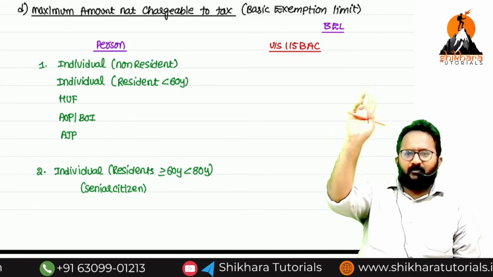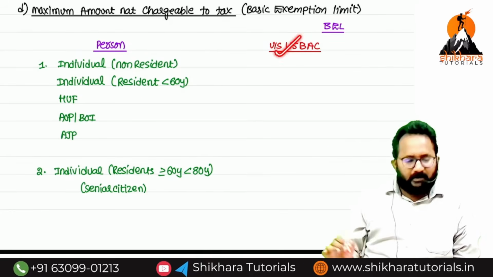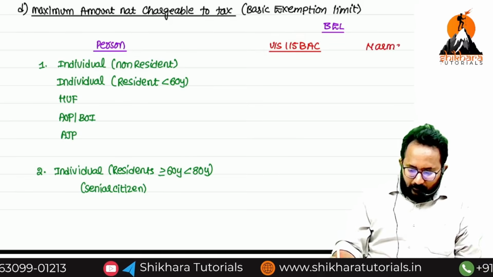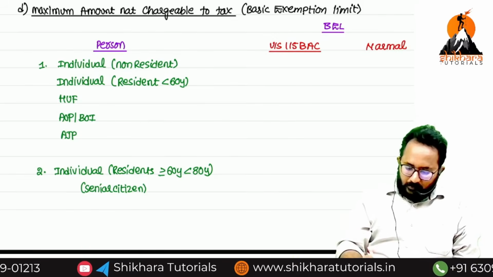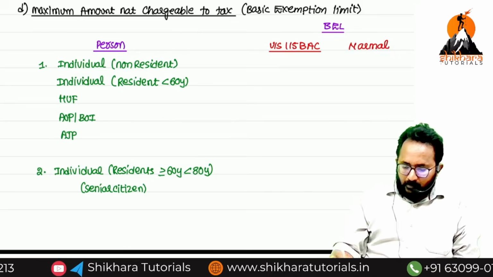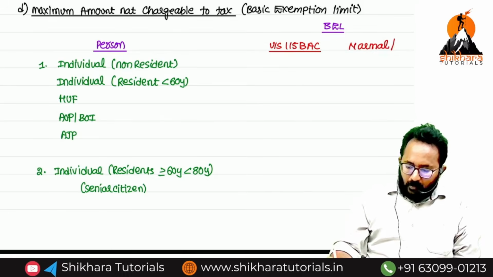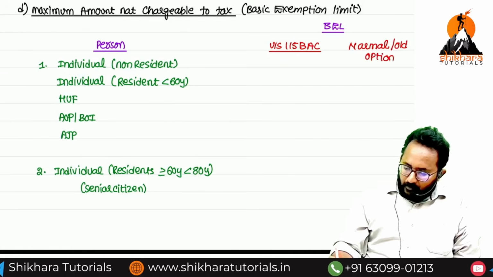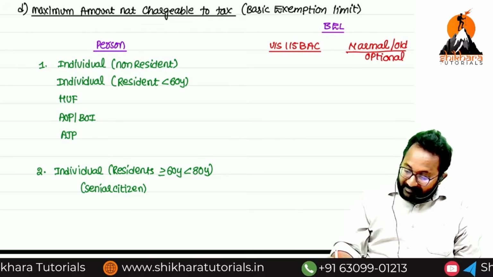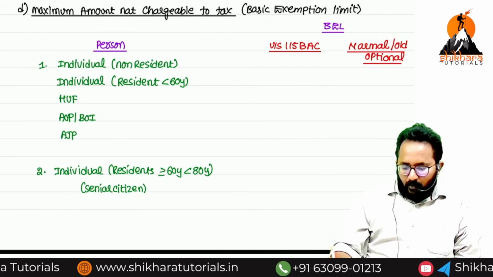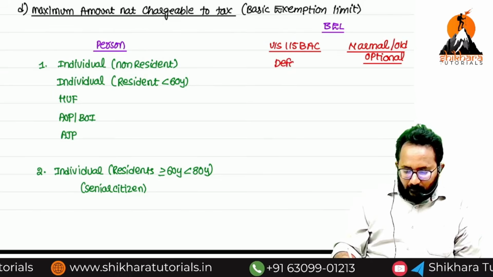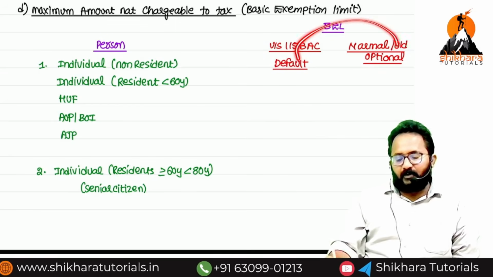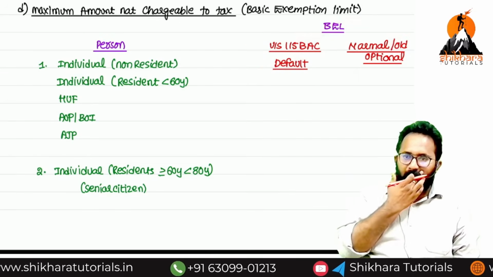There are two options given for payment of tax. If you want to follow this, yes. Otherwise, normal. Or this is only optional. Normal or old, or we can call it optional also. Yes, sir. How many types of regimes are there? Two. You can follow 115BAC. It is the default one. Mandatorily or definitely you have to follow this only. But if you want to shift from this to this, yes, possible.